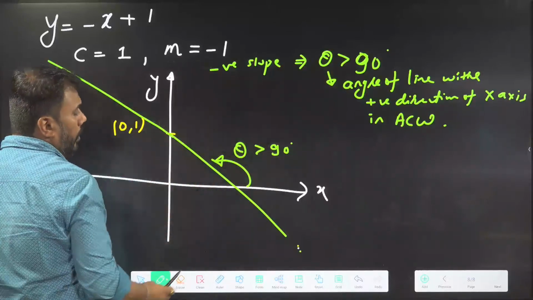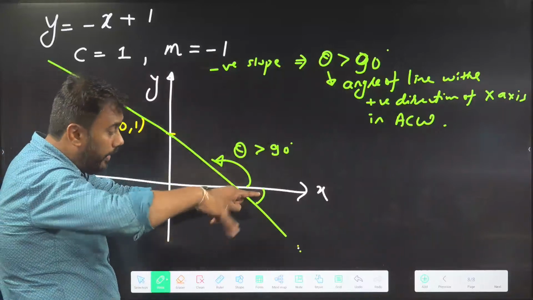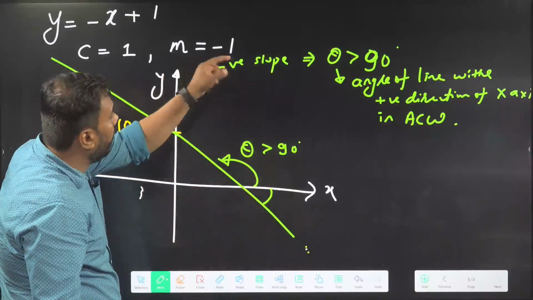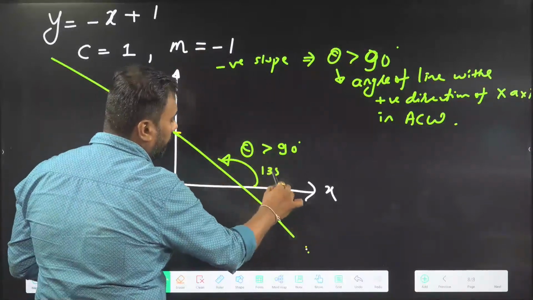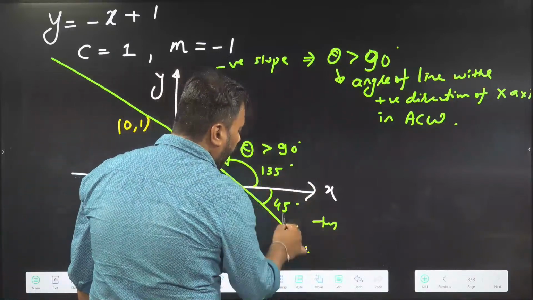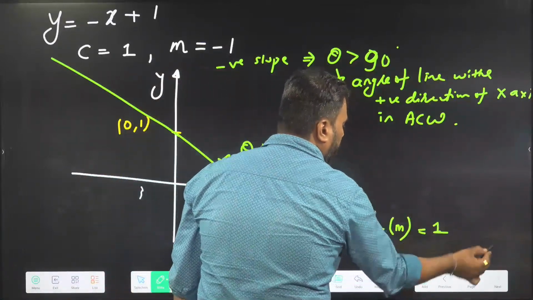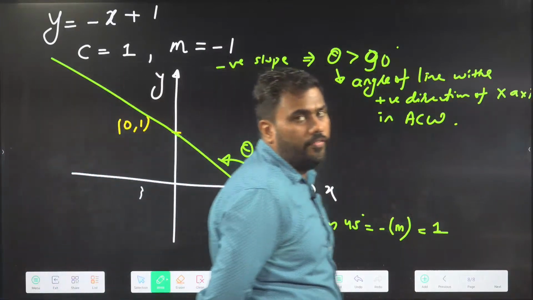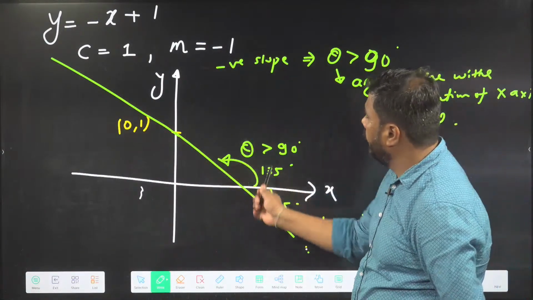So this angle becomes greater than 90. The slope is negative. How can we calculate this angle? The angle in the clockwise direction is the negative of the slope. The negative of the slope is 1. That means this angle will be 45. So this angle should be 135. How do I know this angle is 45? Because tan of this angle gives me the negative of the slope, which is 1 here. Understood? Is the graph of the straight line clear? Or you can also think that tan 135 is negative 1.